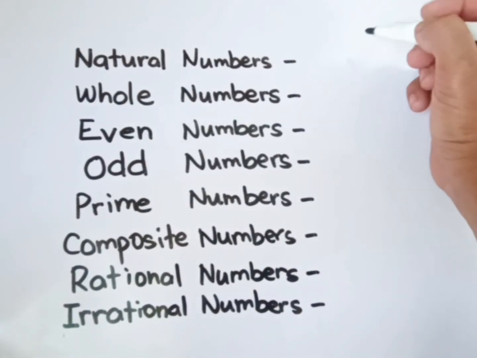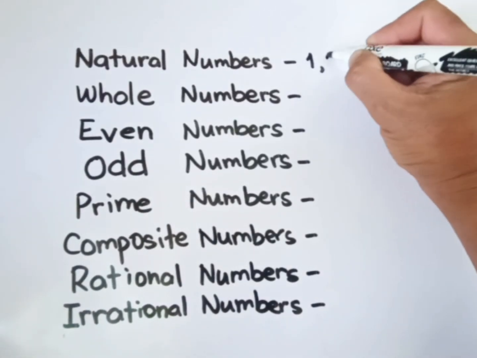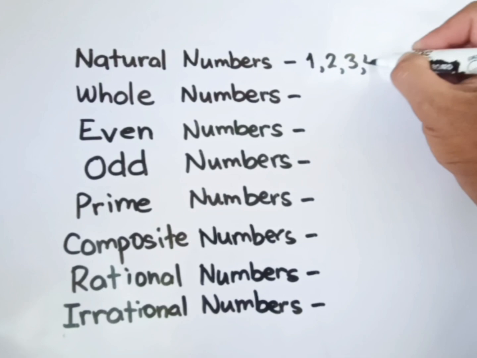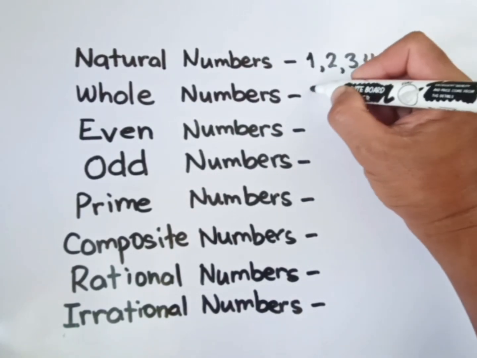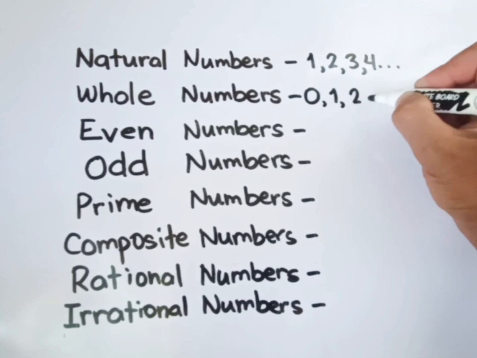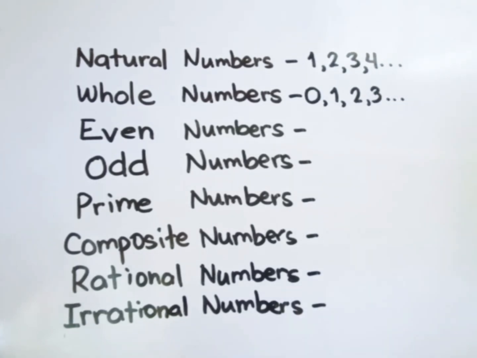Natural numbers. These are counting numbers: 1, 2, 3, 4, and so on. Whole numbers, these are also counting numbers, but it includes 0: 0, 1, 2, 3, and so on.